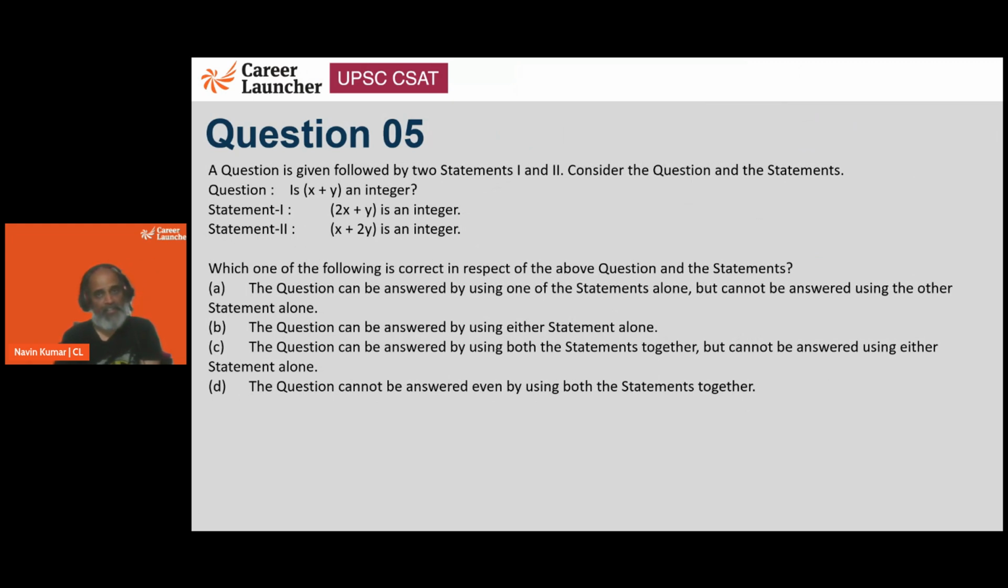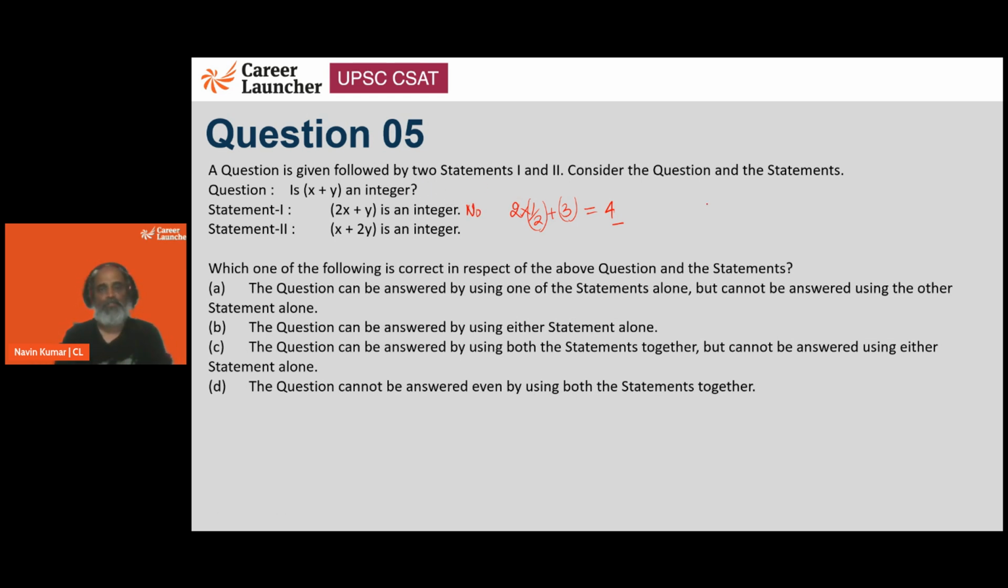Is x plus y an integer? Well, it depends on x and y. First statement says 2x plus y is an integer. It may be 2 times 1 by 2 plus 3 over 1, such that it becomes an integer, but then x is not an integer, y is an integer. Is x plus y an integer? No. Right? It's a no.